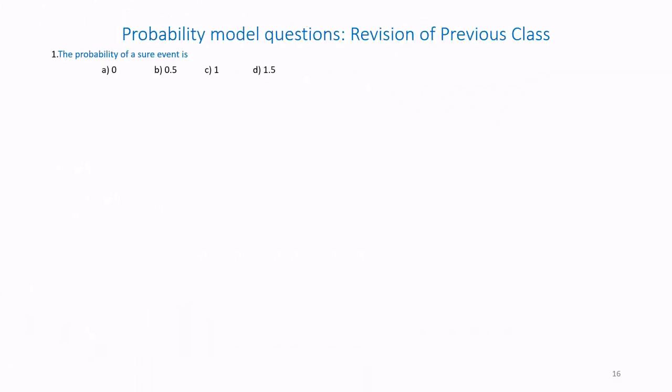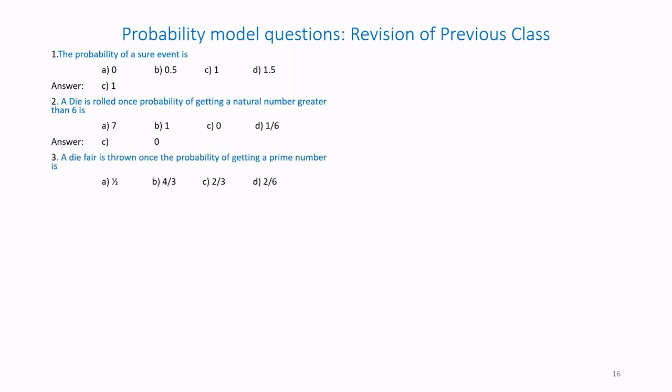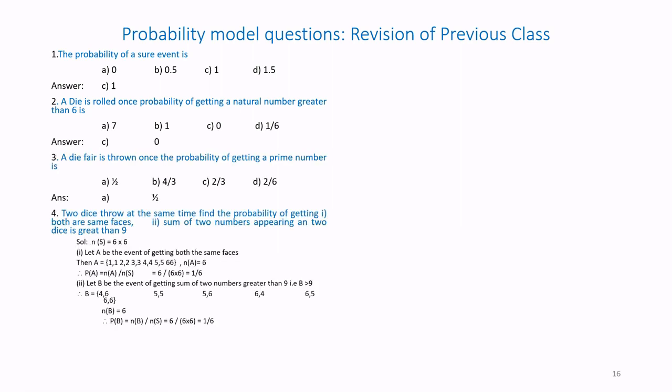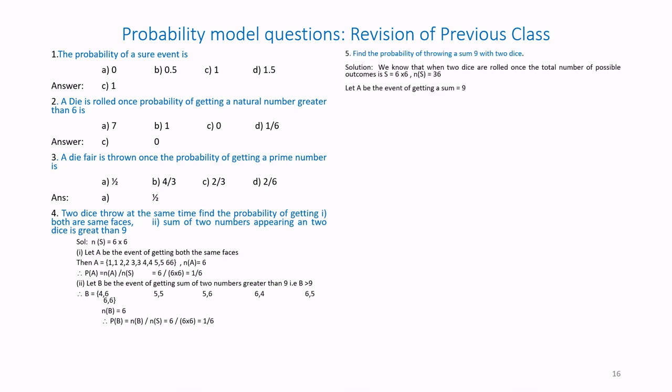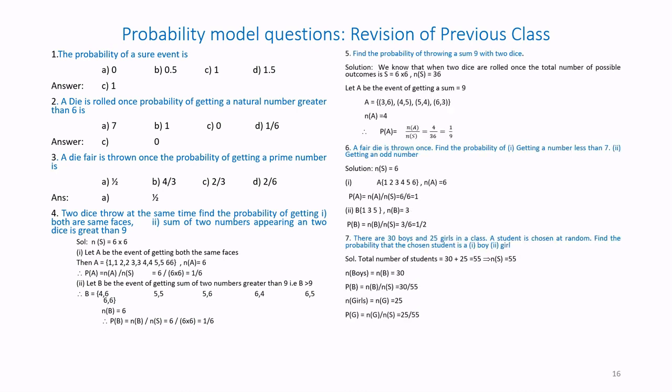Some model questions are also given. Probability of a sure event is 1. Probability of getting a natural number greater than 6 when a die is rolled once is 0. Like that, we have given so many model type questions, 1 mark. Please go through all these examples. We have given 7 to 8 examples. I am just showing them, and for a detailed explanation, you can refer to the other video on this subject, which is given in the description of this video.